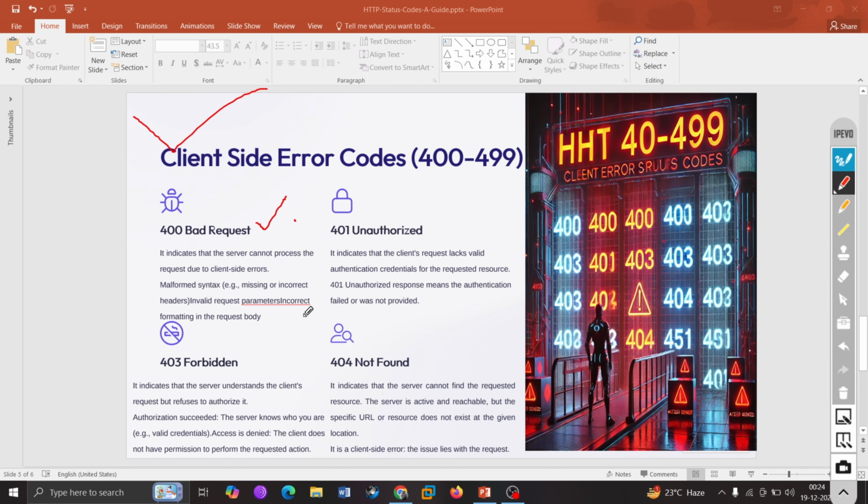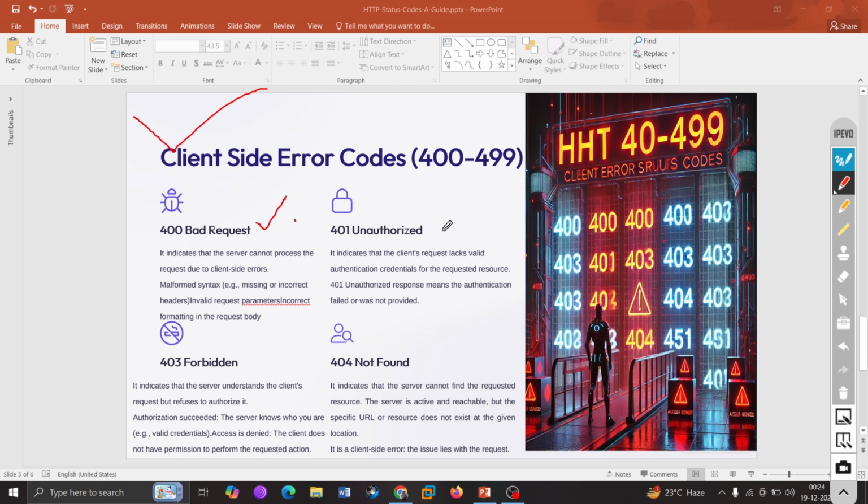But if someone asks you where you are going to use 400 bad request: suppose you are sending invalid query parameters, or you are on a page and you are putting in a very large payload. That can also lead you to get the 400 bad request. Or if you are putting in the wrong content type, that can also give you a 400 bad request. So those are scenarios where you can get a 400 bad request.